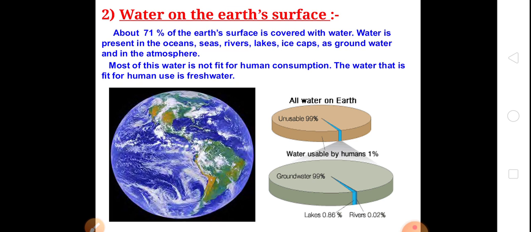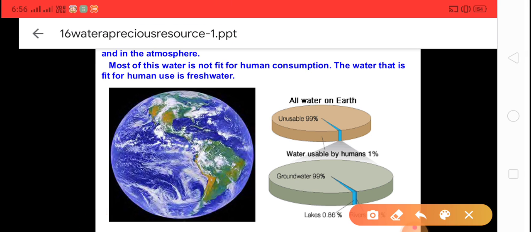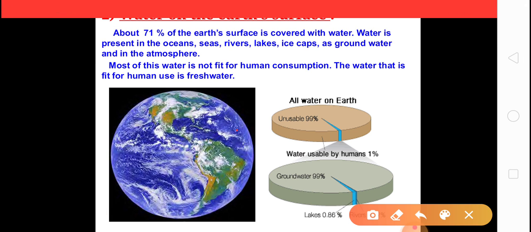Next, now that is water on the earth. Okay, children, we know that about 71% of the earth's surface is covered with water, and the water is present in the ocean, seas, rivers, lakes, ice caps, as groundwater and in the atmosphere.